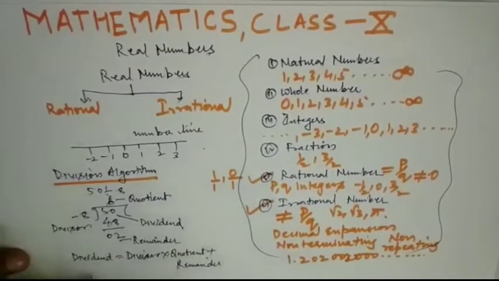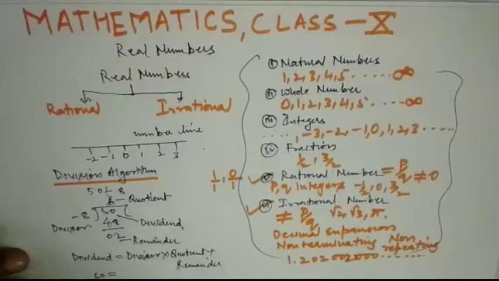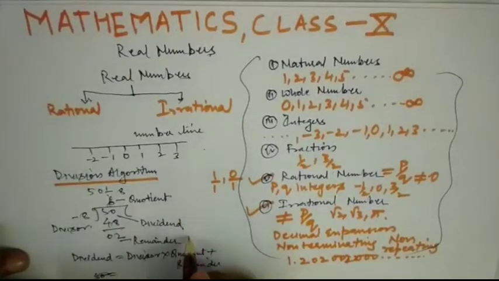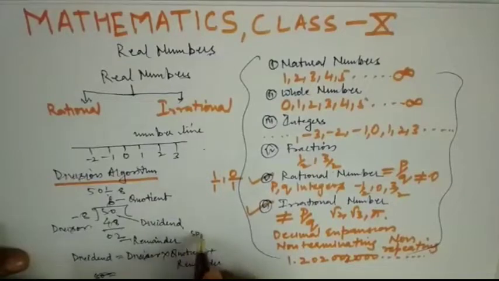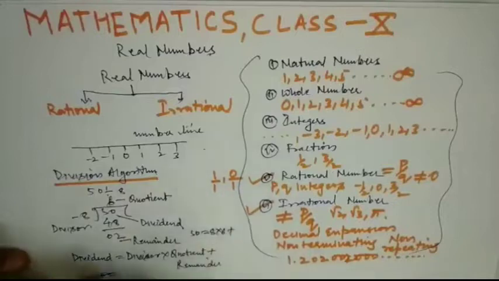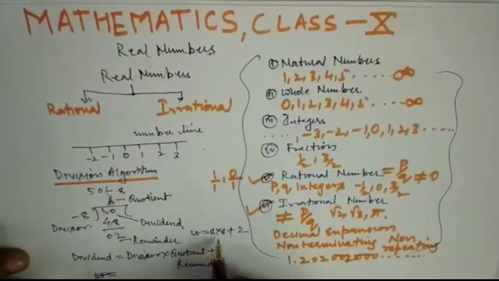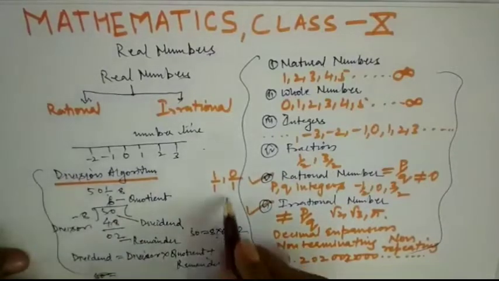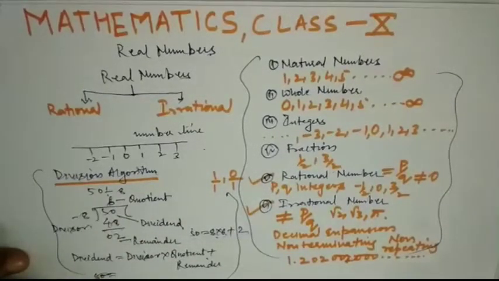So 50 can be written as 8 into 6 plus 2. 50 is equal to 8 into 6 plus 2. So this is dividend equals divisor into quotient plus remainder. So this is your first concept to study Euclid's division lemma.